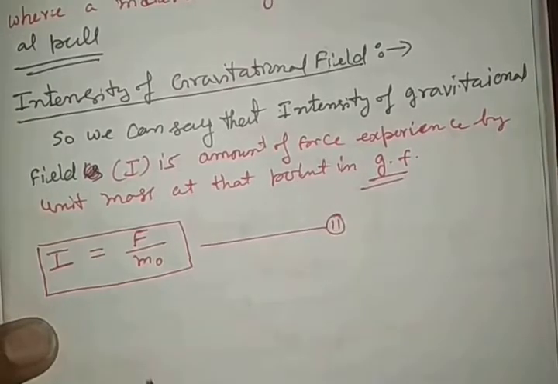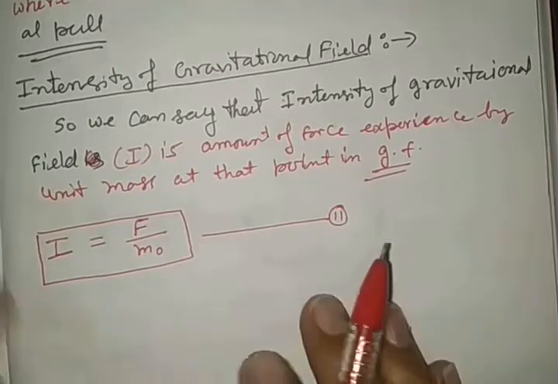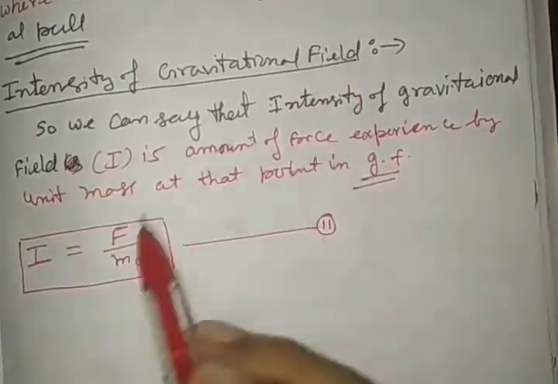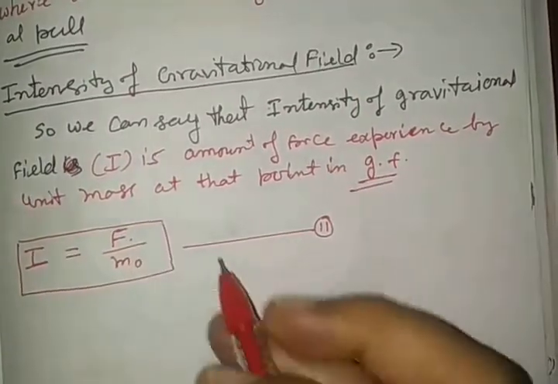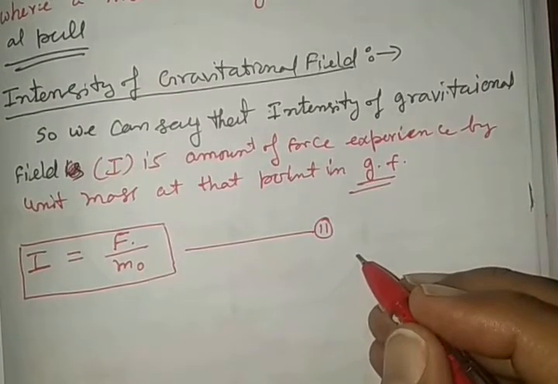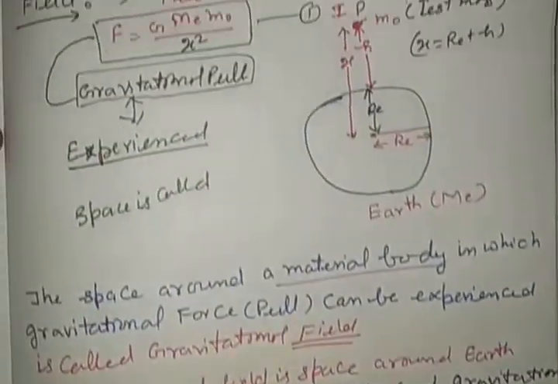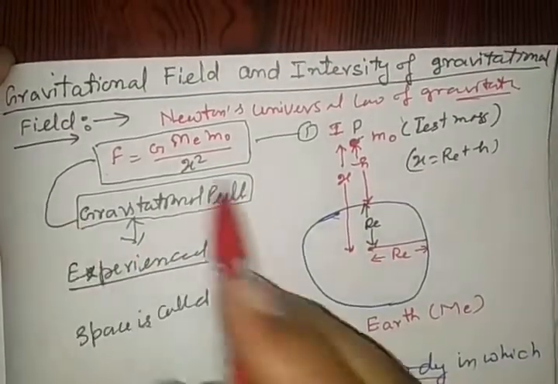Equation number 2: I is equal to F by m0, where I is the intensity of gravitational field and F is the gravitational force experienced by test mass m0 given in equation number 1.